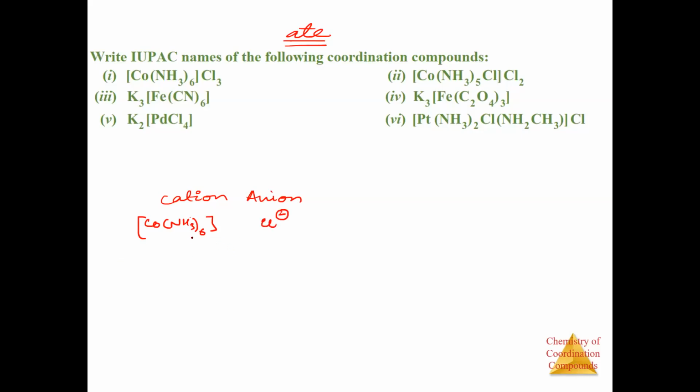Yes, sir. Now let us first of all name the cation. So whenever you are naming the coordination sphere, what will be named first? Ligand या metal? In coordination sphere, what will be named first? Ligand. Ligand will be named first. So what is the ligand here? Amine, na? Yes, sir. And how many amines are there? 6. So this will be hexaamine, and then this will be cobalt, then you will have III because cobalt is 3, then you will have chloride, right? ऐसे होगा ना? Yes, sir. Clear.